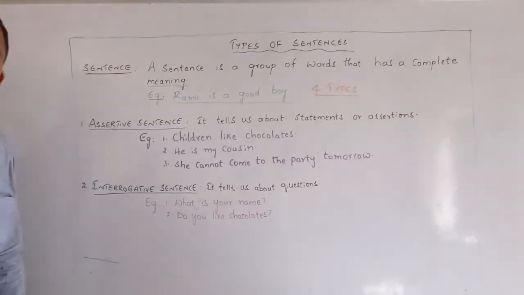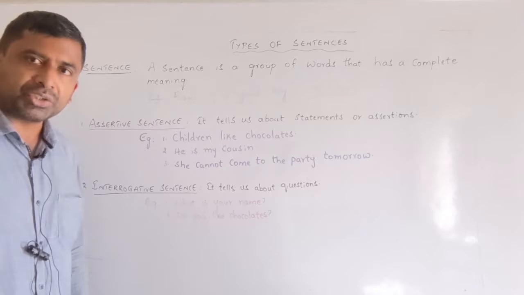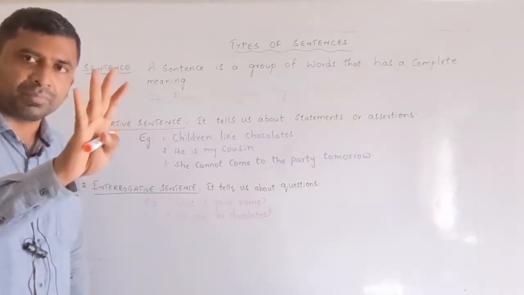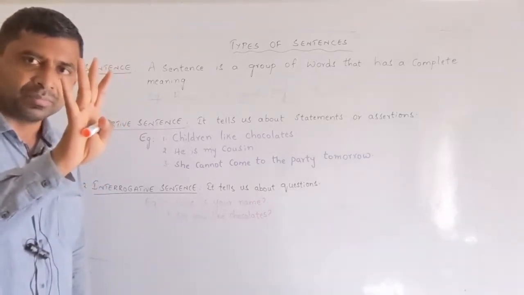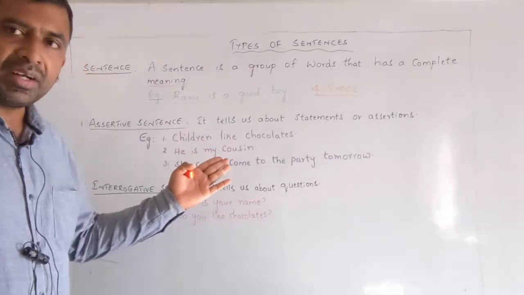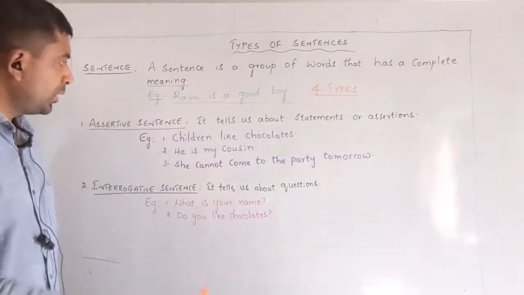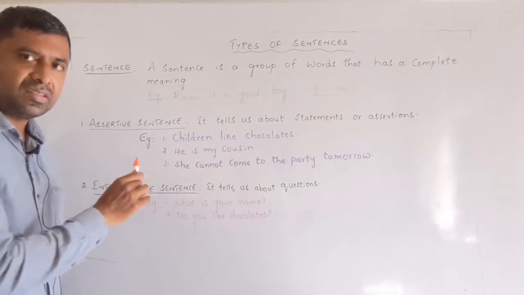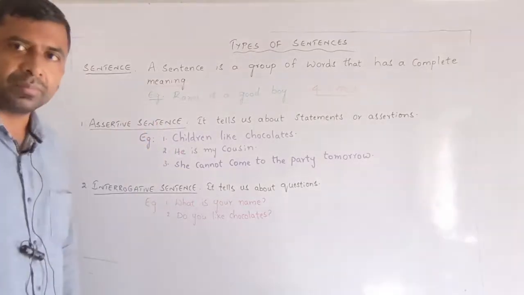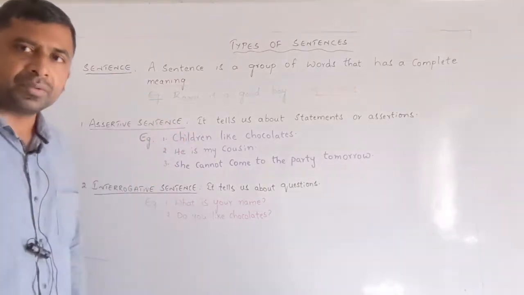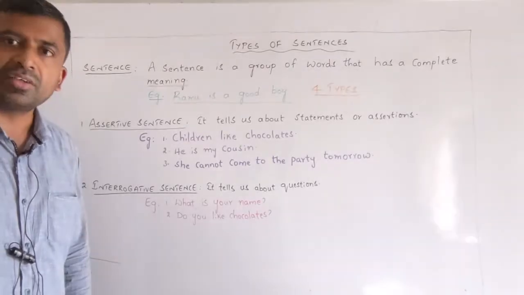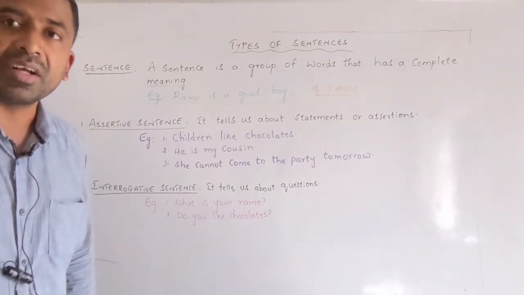Now, what are the types of sentences? In English, there are 4 types of sentences. Now, let us deal with them in detail one by one. The first type of sentence is an assertive sentence. An assertive sentence is also called a declarative sentence.